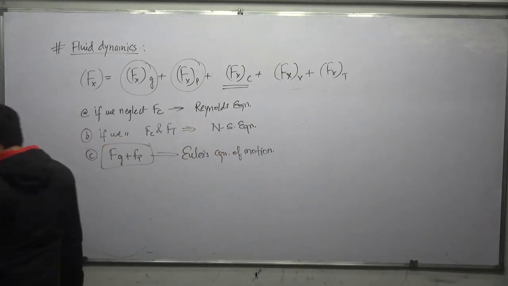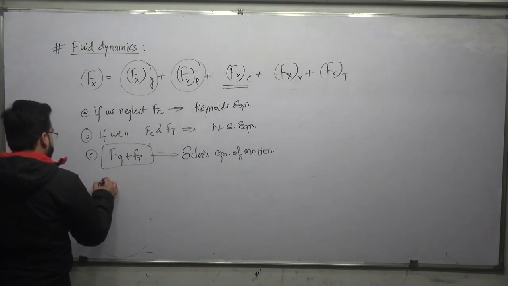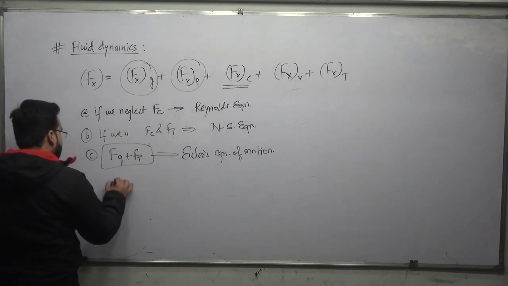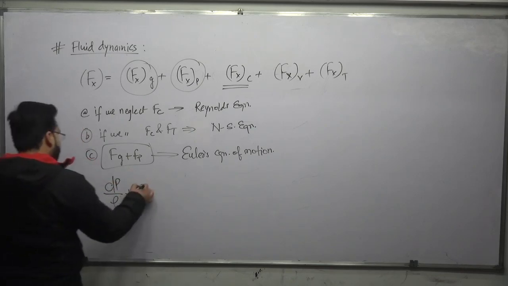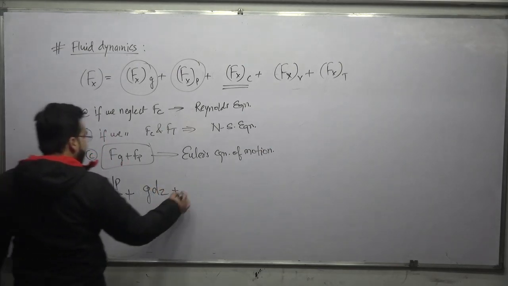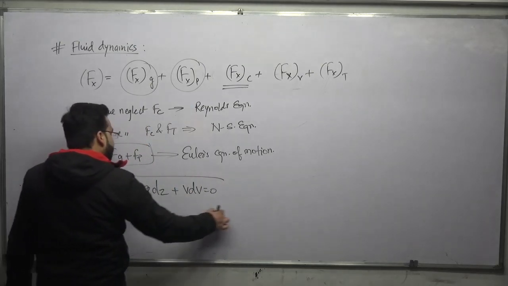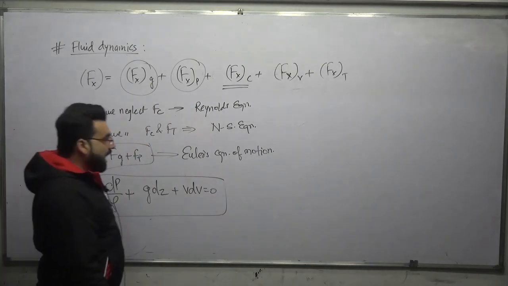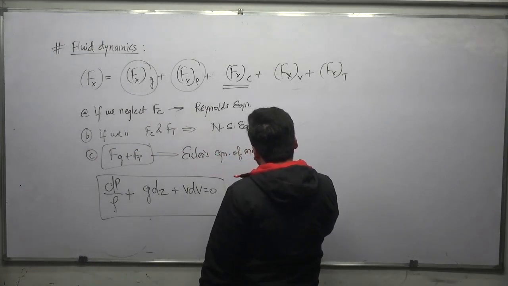And after this, students, we also derived the Euler's equation of motion for a streamline, and the equation came out to be somewhat like this: dp/rho + g dz + v dv = 0. This was the equation that we were getting when we derived the Euler's equation, and this was only valid for a steady flow.